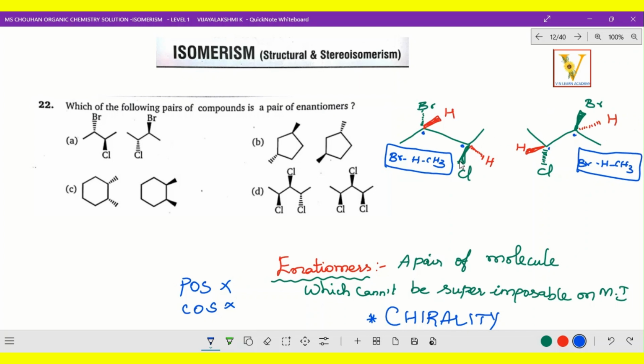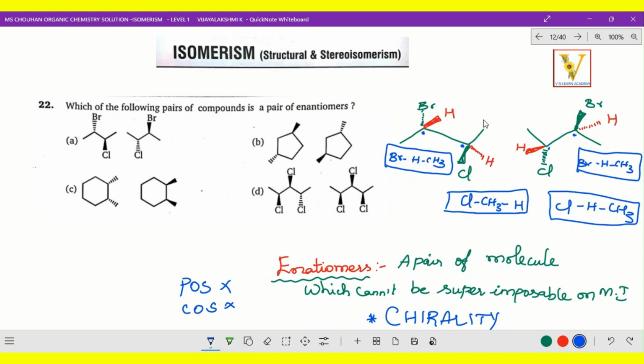The other one: chlorine, CH3 and hydrogen here, whereas here Cl, hydrogen and CH3. Now you see the difference. One has been fixed, the other has been rearranged, the spatial arrangement at that chiral carbon.